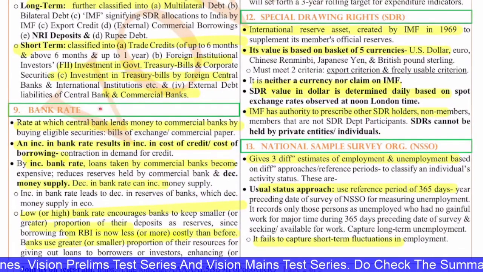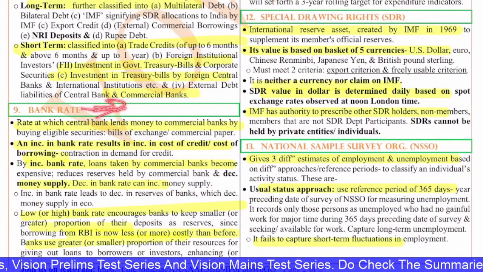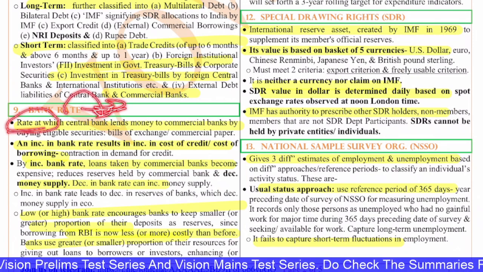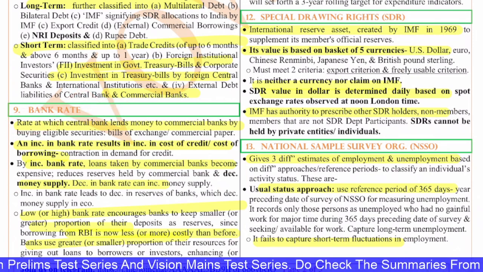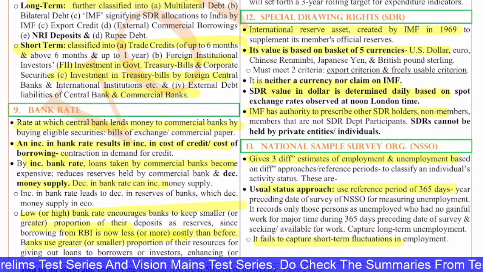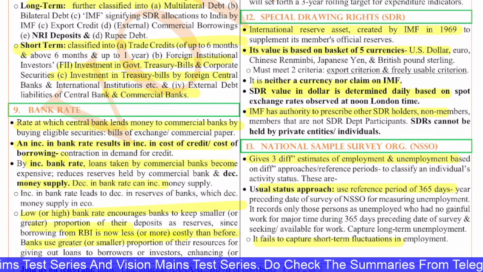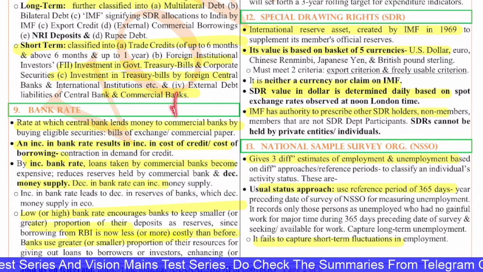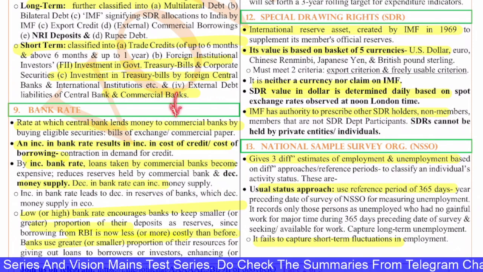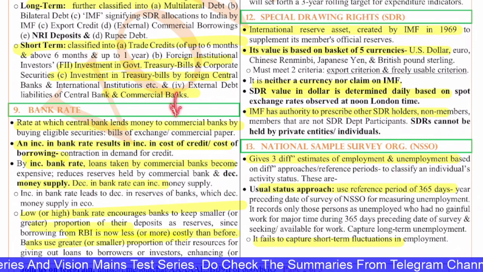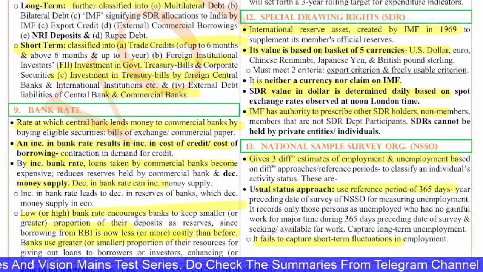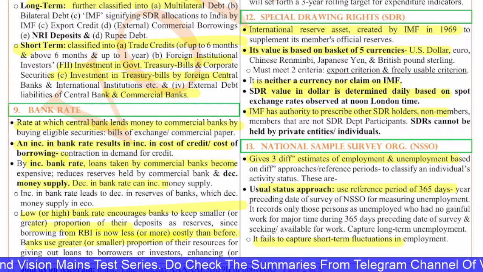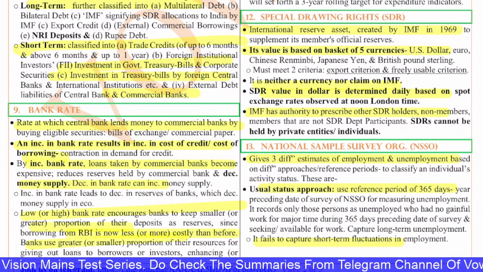Next, the ninth question is about bank rate. So, bank rate is that rate on which the central bank lends money to the commercial banks by buying eligible securities, the bills of exchange or the commercial papers. So generally, the banks will purchase the bonds of the government. These bonds later can be used by the banks to take money from the central bank, that means from the RBI. So the RBI is lending money by taking these bonds.